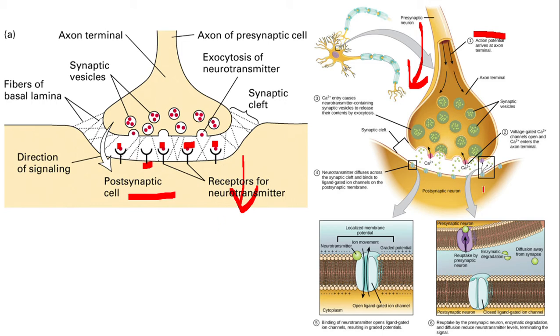So here these two parts are explained better in this diagram. Here you can see the postsynaptic neuron. It is this neuron. Here you can see this is the presynaptic neuron, which is this one, while this is the postsynaptic neuron, that means it is this one. In between them we have the synaptic cleft.